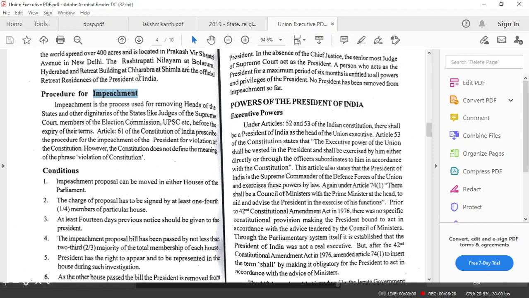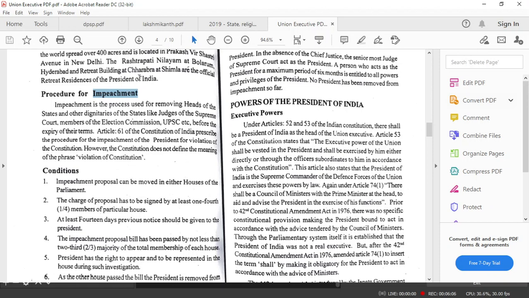And then that particular house will pass the impeachment resolution by 2/3 majority of the total membership of that house. Now after that, the impeachment resolution is sent to the next house. So if it was initiated in the Rajya Sabha, it will be sent to the Lok Sabha and vice versa. There, in that house, these charges will be investigated.